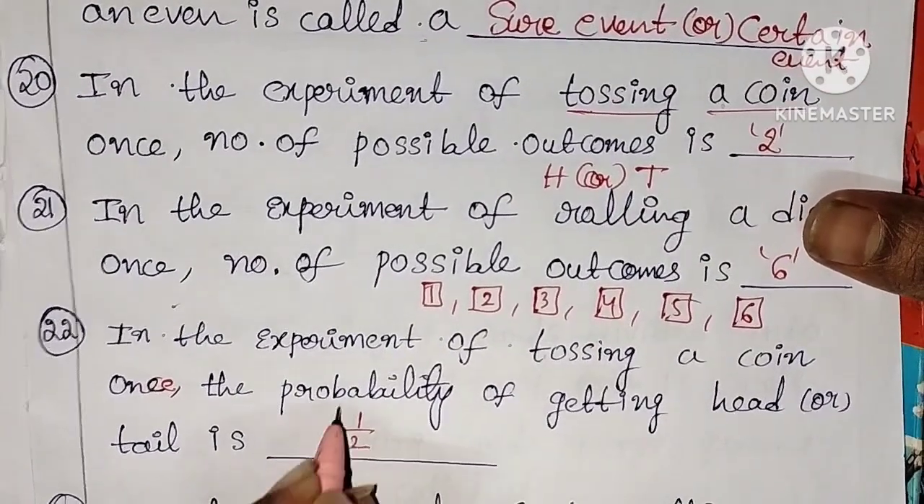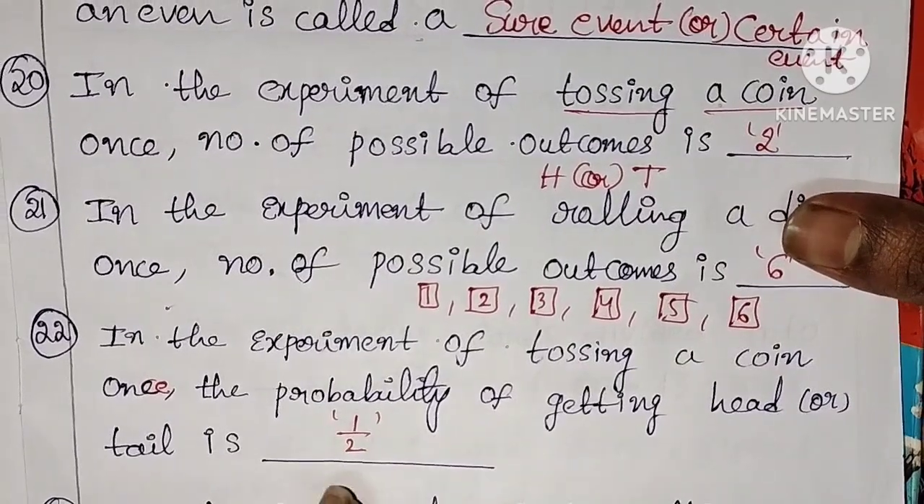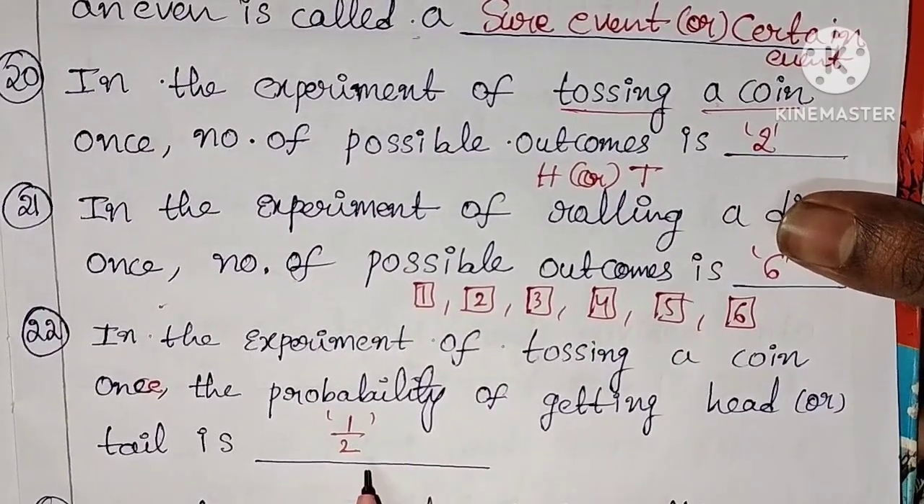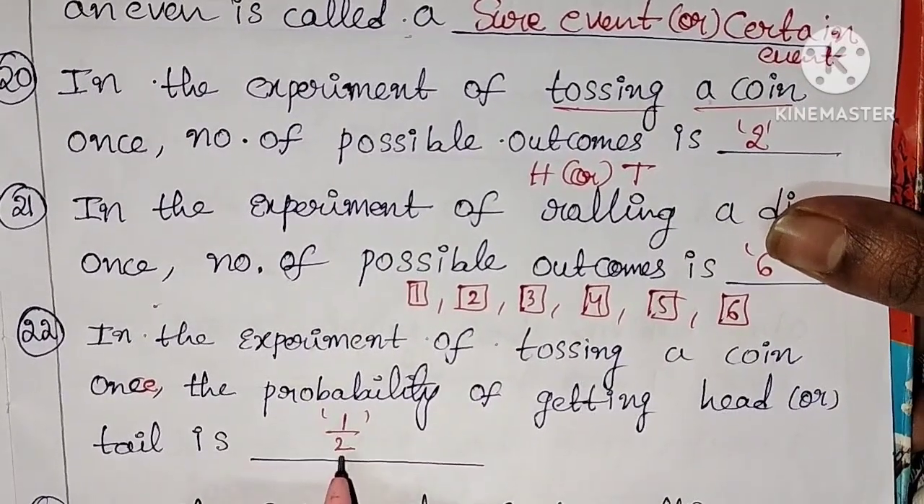In the experiment of tossing a coin once, the probability of getting head or tail is 1 by 2. These are equally likely events, either we get head or tail.